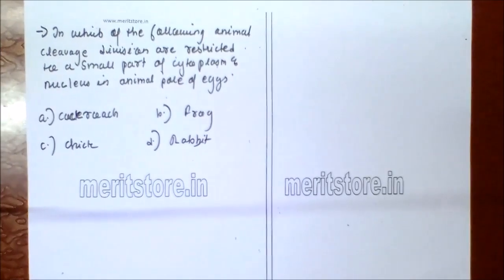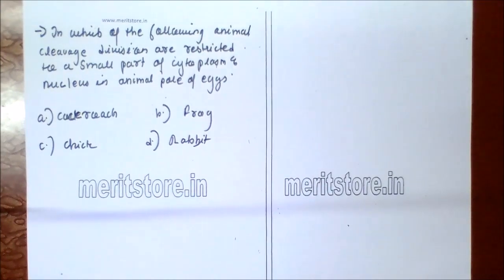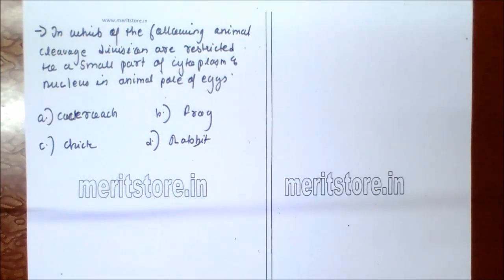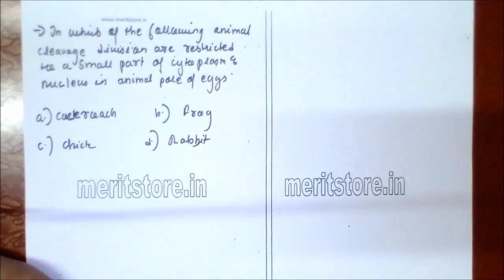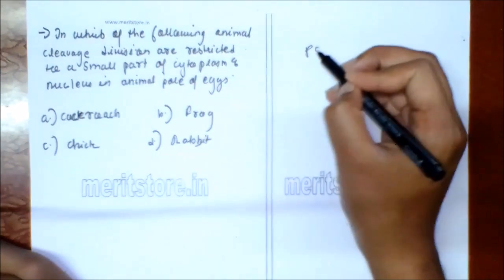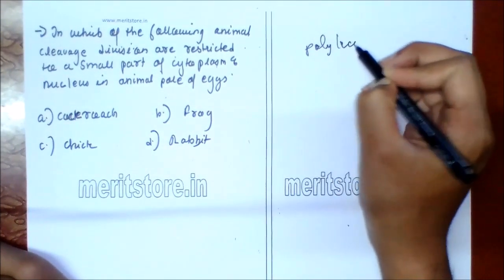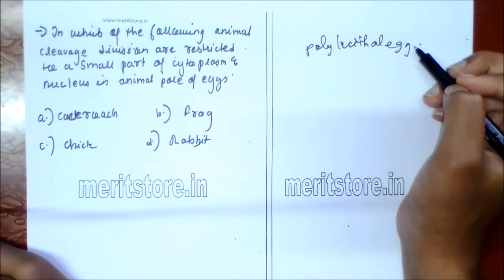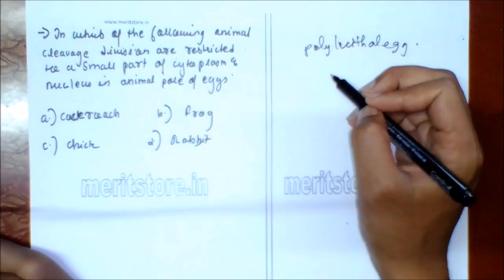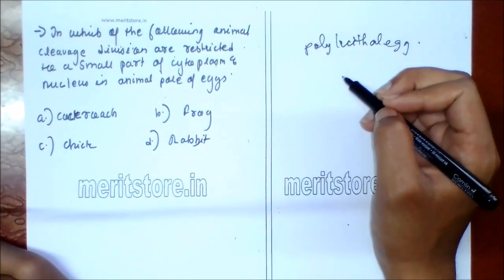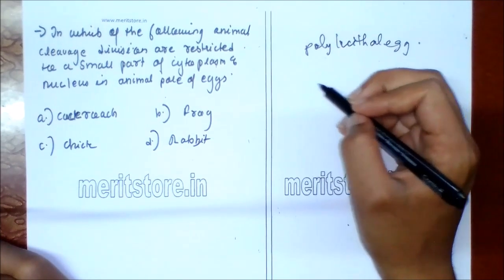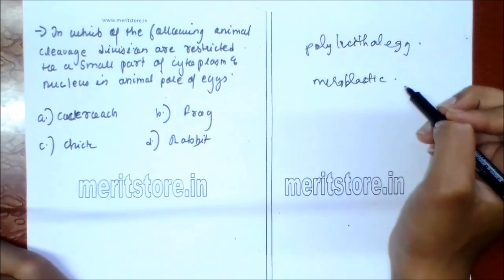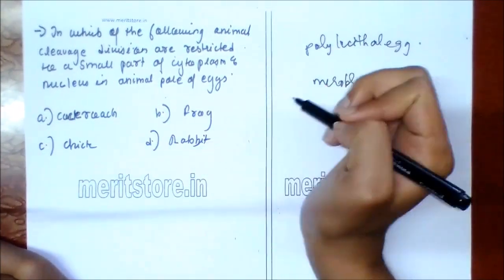In which of the following animals are cleavage divisions restricted to a small part of cytoplasm and nucleus in the animal pole of the egg? A. Cockroach, B. Frog, C. Chick, D. Rabbit. In birds and other polylecithal egg containing animals, divisions are restricted to a small part of cytoplasm and nucleus in the animal pole of the egg. Such type of cleavage is known as meroblastic cleavage. So option C is the correct answer.